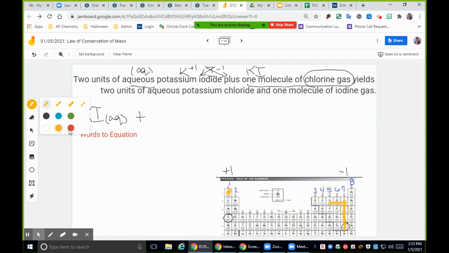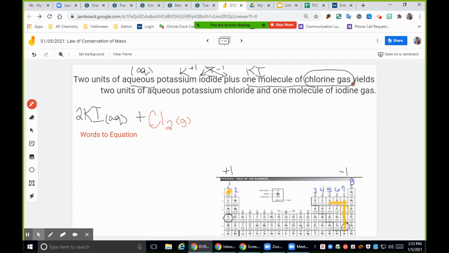So it's part of the diatomic 7. So when it's by itself, or if you see chlorine gas or iodine gas or nitrogen gas or oxygen, all of those, you have to put a little 2 next to it. So we have 1 molecule of it, so we're not going to have any kind of coefficient in the front. If you would like to start putting ones, you're more than welcome to, but you really aren't supposed to. So we have chlorine with a little 2 because it's diatomic. And then we're going to put the little G for gas.